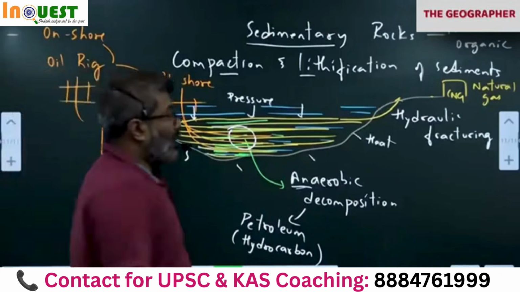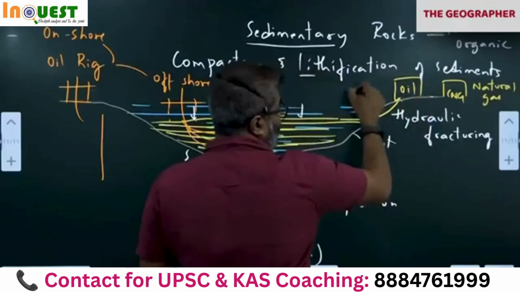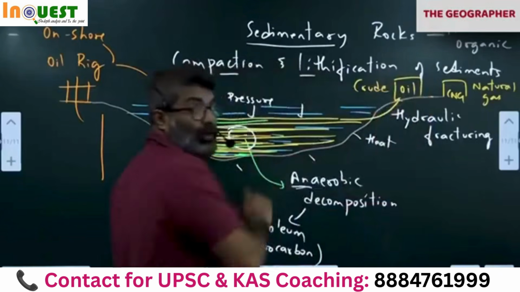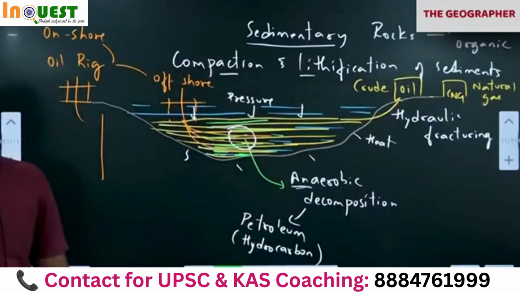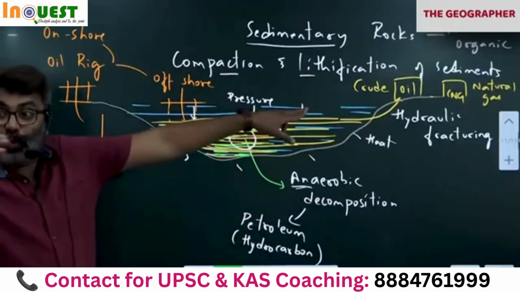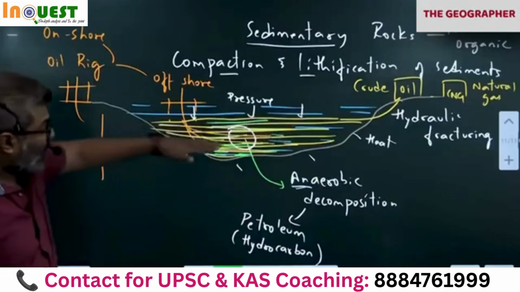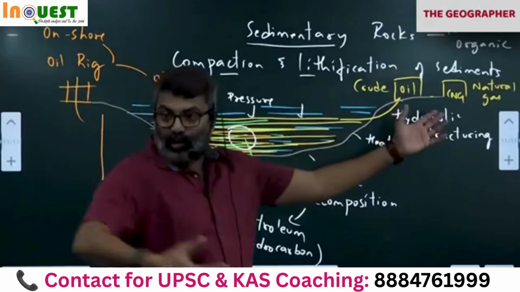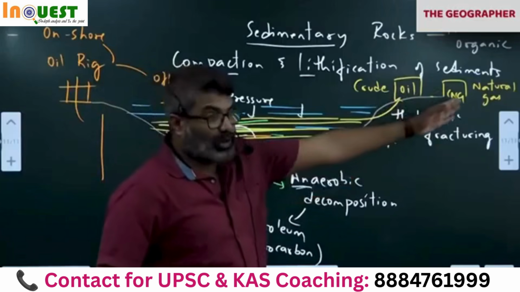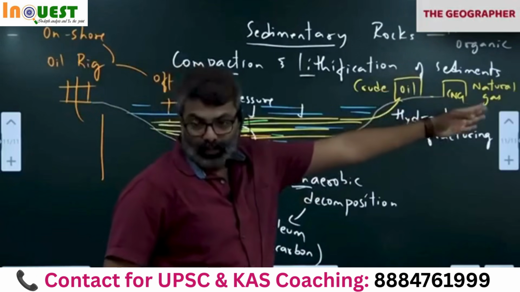Then the oil comes out. Crude oil. It's called crude oil because it has so many impurities in it. It has a lot of impurities, butane, propane, and so on. So we have to purify it, refine it before use. So through hydraulic fracturing, we extract the oil and gas out. The gas is stored separately, oil is stored separately.